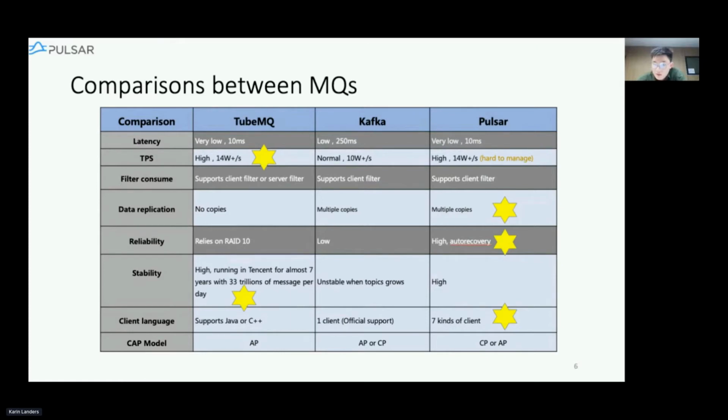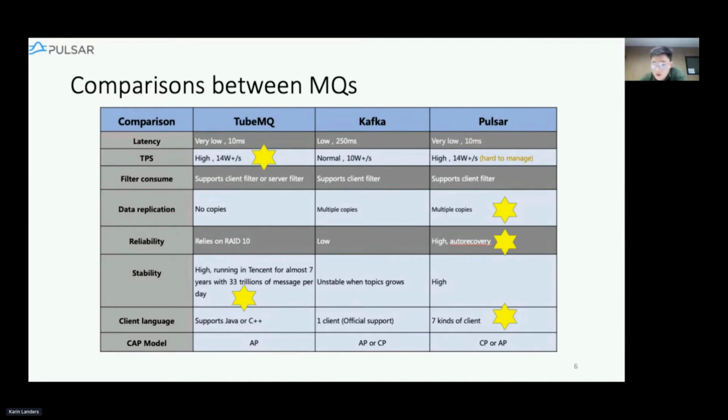However, we need to mention that Pulsar is a little bit difficult to manage. The reason is that it has more components than TubeMQ, because it uses BookKeeper as storage and ZooKeeper to store the configurations. However, as we get more familiar with it, such problems will be alleviated. And TubeMQ simply puts its data in the broker's local files.